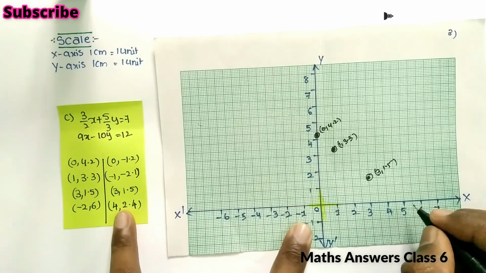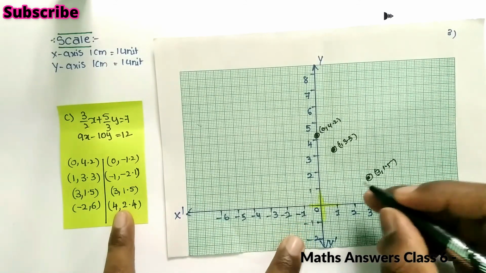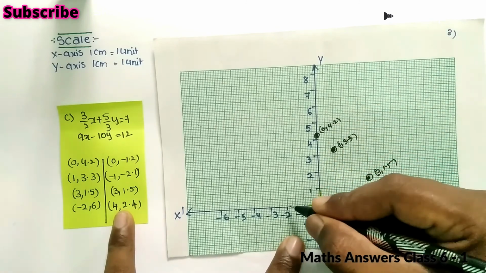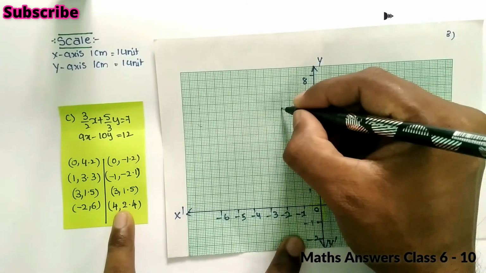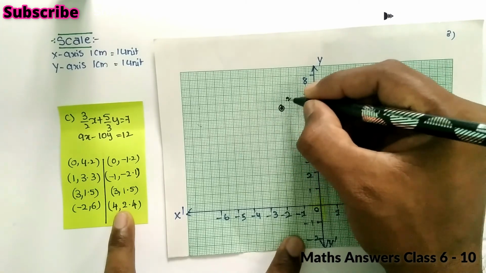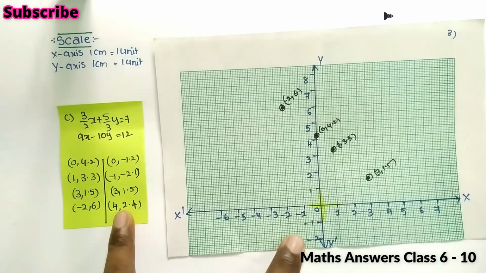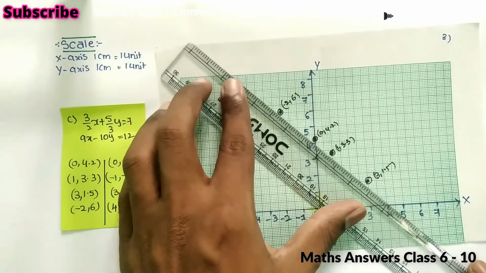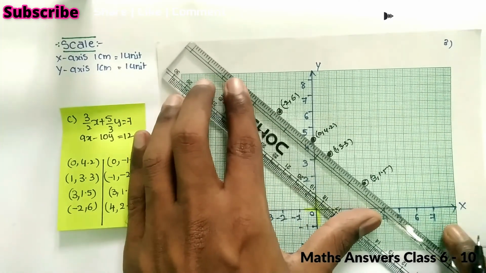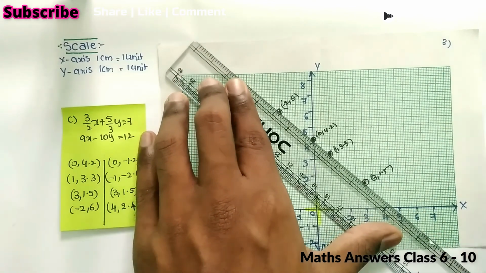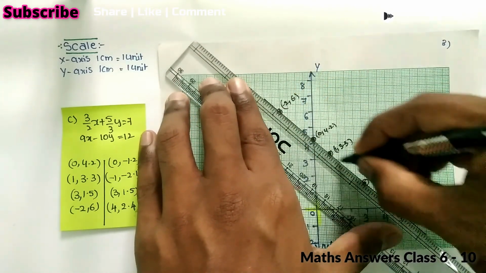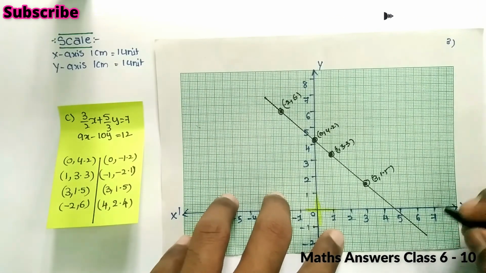Let's take another one: (minus 2, 6). So minus 2 from here, and 6 is up from here. So this is the point (minus 2, 6). Let's join all these points. If you join all these points, what line will we get? We will get the first equation. So this is the line.